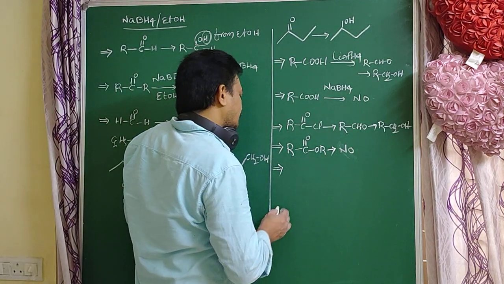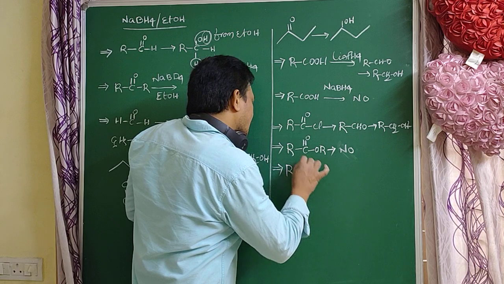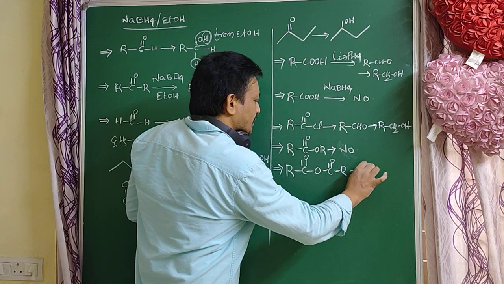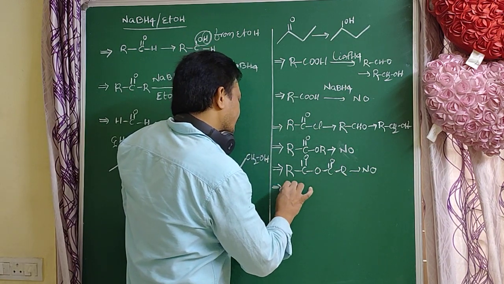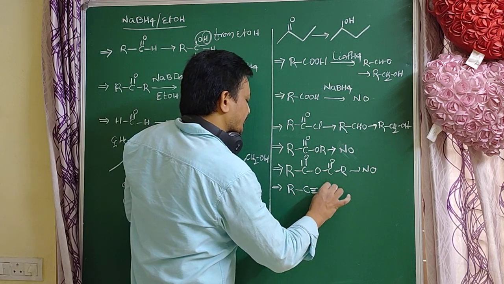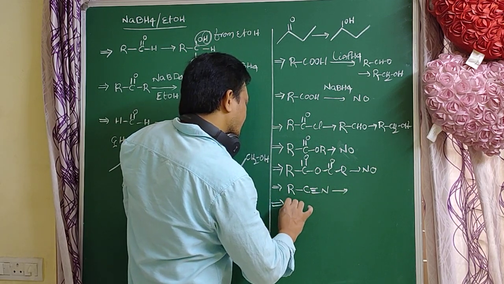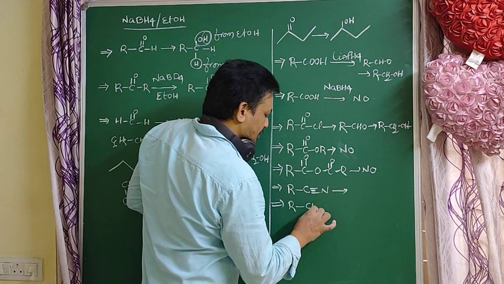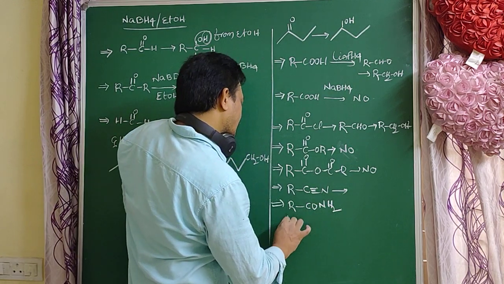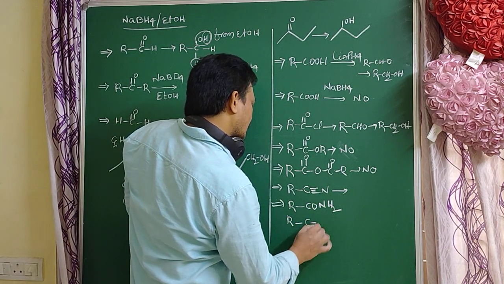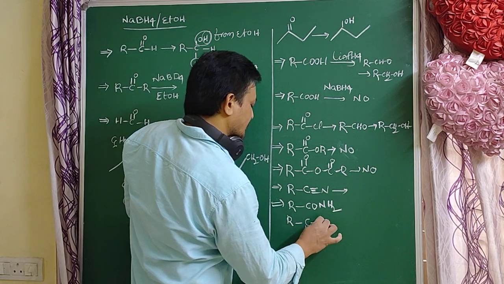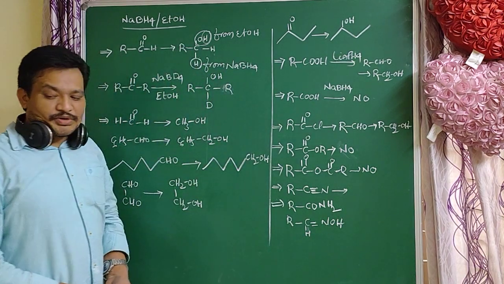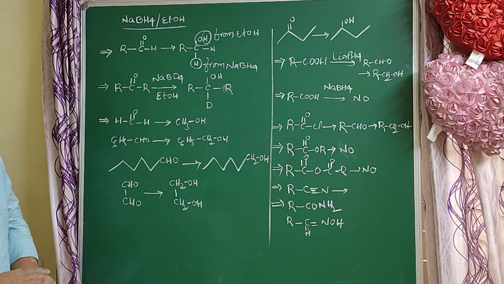Okay, students. So anhydrides give no reaction in presence of NaBH4. Next, cyanides are not reduced and amides, CONH2, are not reduced. Oximes, aldoximes or ketoximes, are not reduced in presence of NaBH4. Nitro compounds are not reduced.